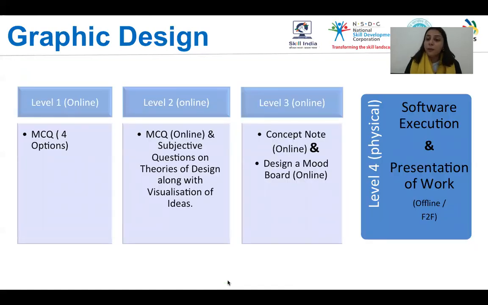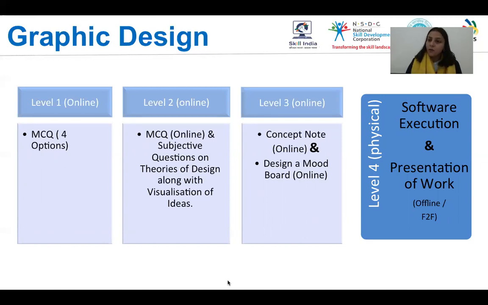Now, there are going to be 4 levels in this examination. The first level is going to be a multiple choice question paper where you will have 4 options each and you will have to choose the correct answer. The second level is also going to be online and it's going to have theoretical as well as subjective questions where you will have MCQs but also long answers that you will have to write.